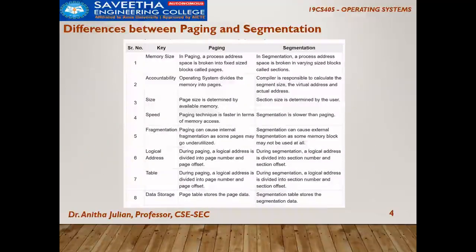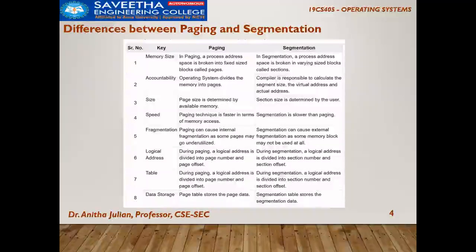If we quickly go through the differences, as far as memory size is concerned, in paging the process address space is broken into fixed sizes called pages, and in segmentation it is divided into variable sized blocks called sections or segments. As for accountability, in paging, because the CPU generates the logical address, the operating system is accountable.